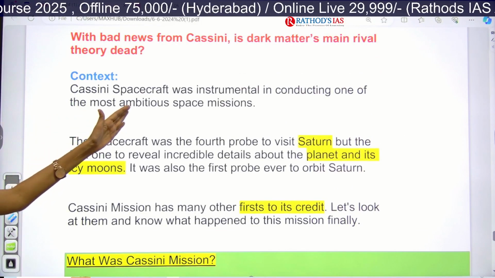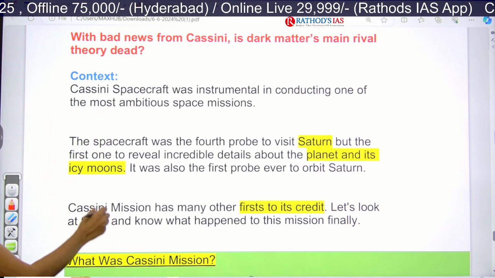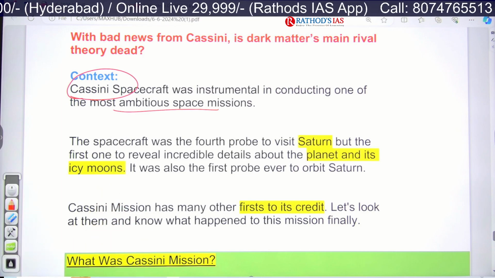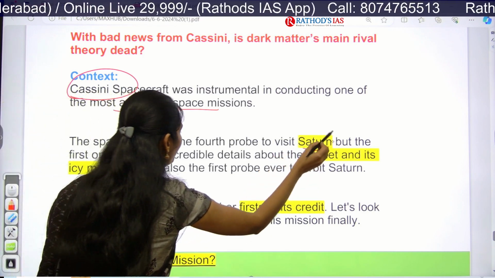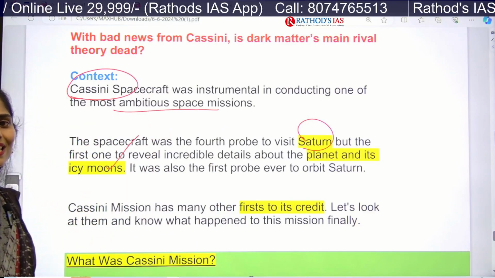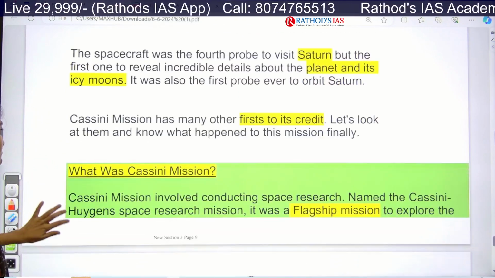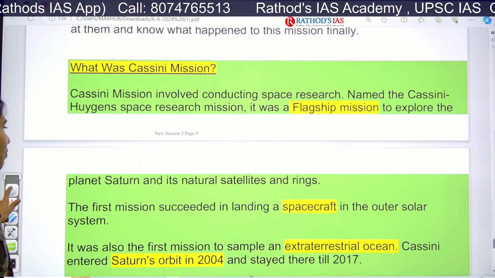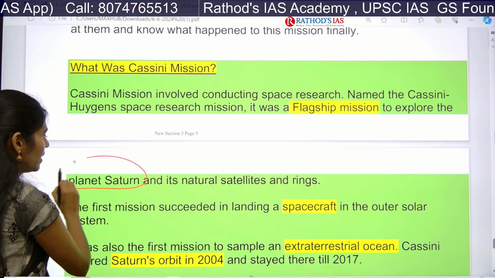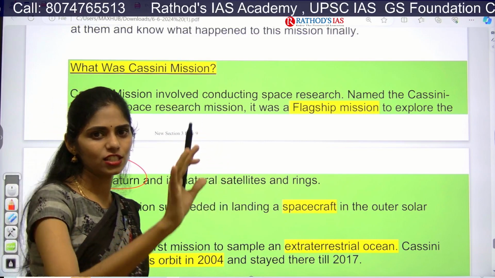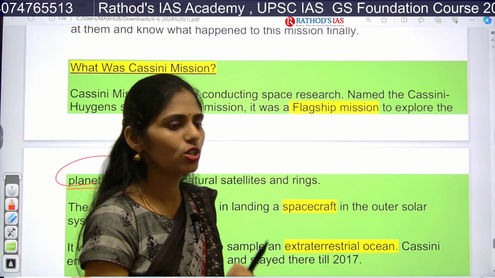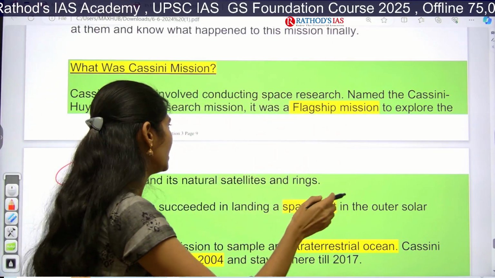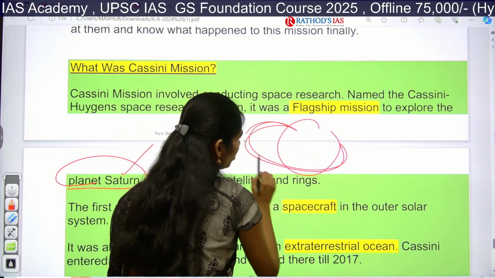So the Cassini spacecraft was very instrumental for conducting one of the most ambitious space missions. Actually this is a spacecraft to visit Saturn, and not only the planet Saturn, it is going to even study the icy moons of Saturn. So what is this mission about? This Cassini mission, involving space research, is a flagship mission to explore planet Saturn. So Cassini means Saturn, S, like that you can remember. Cassini is a mission to explore Saturn as well as the satellites of Saturn, and you know Saturn is very much famous for its rings. So it is also studying what these rings are.